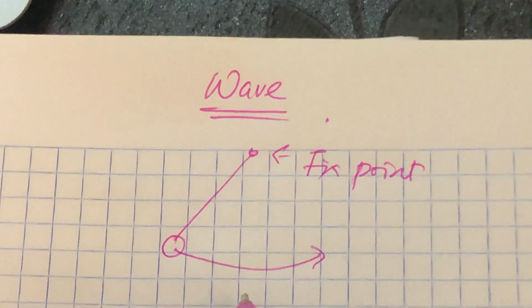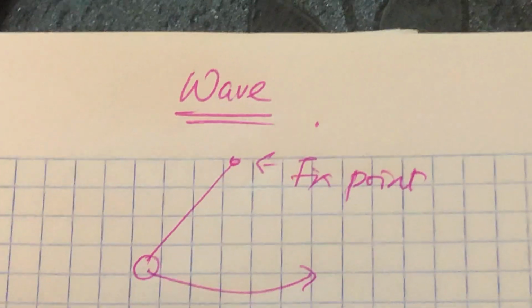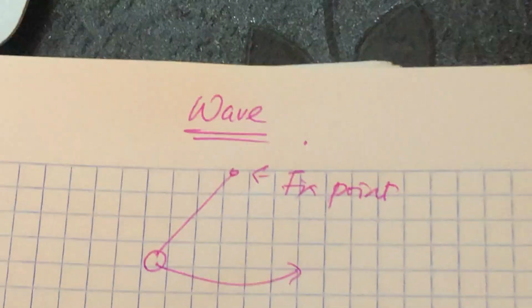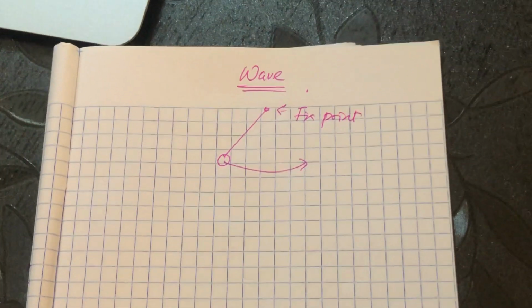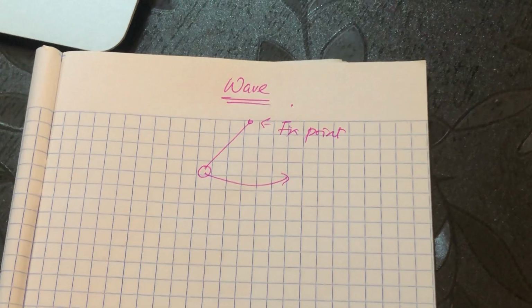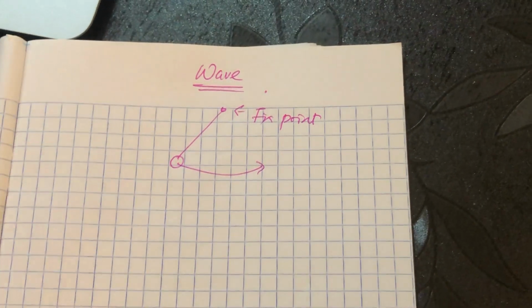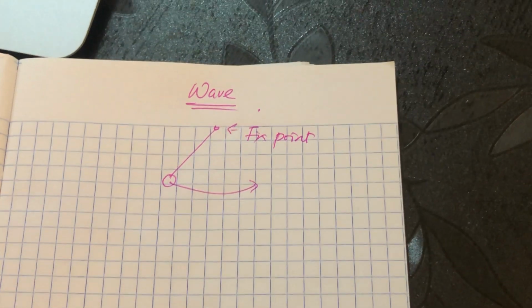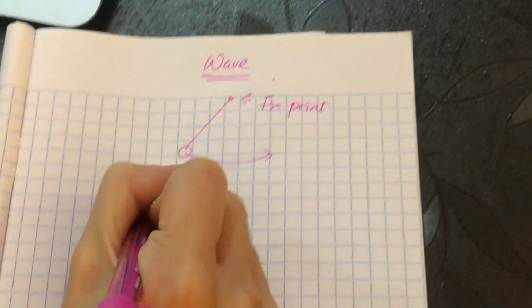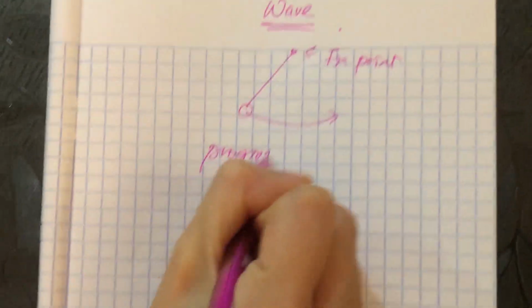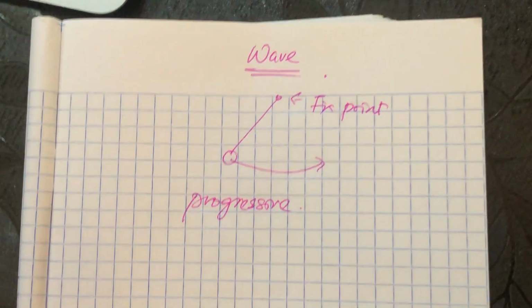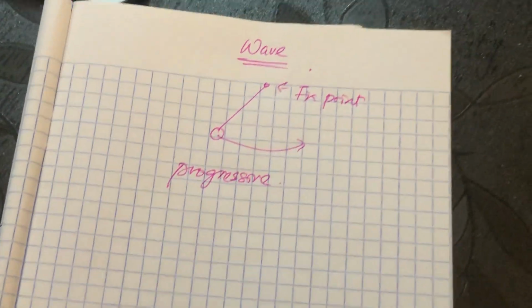Okay, so the keyword here that you must have is vibration motion. You must have vibration motion, and then you have a fixed point, then it repeats the same pattern of movement. That is what you call wave. So in your syllabus you have a few types of wave. One, you call it progressive wave. Progressive wave means that you see the wave is actually moving.